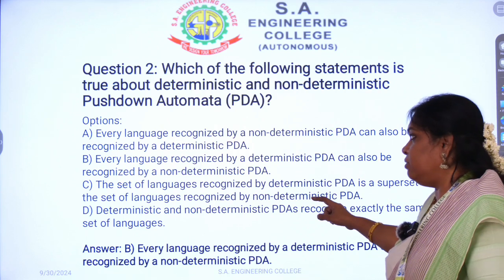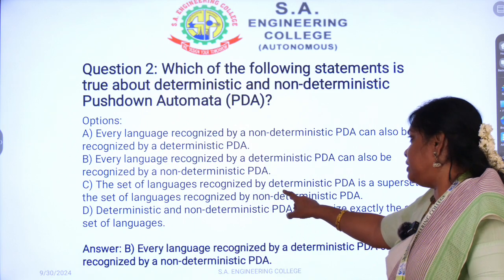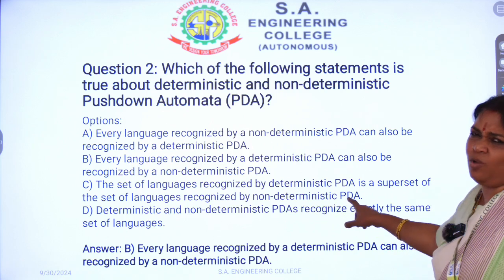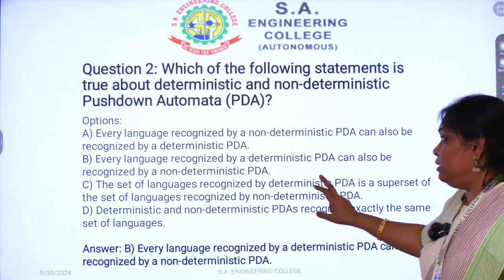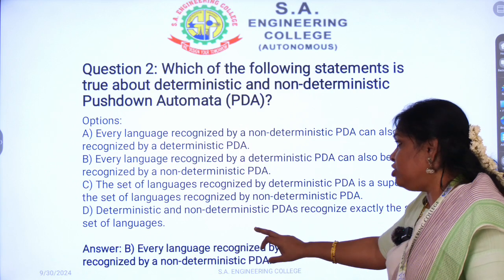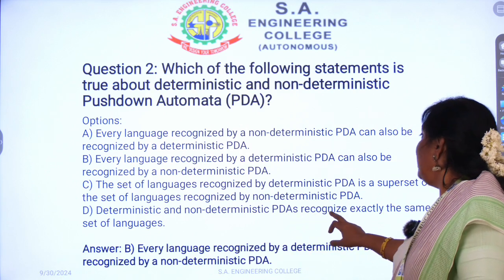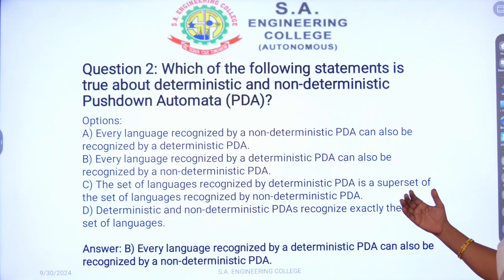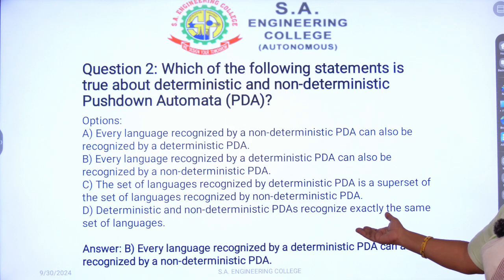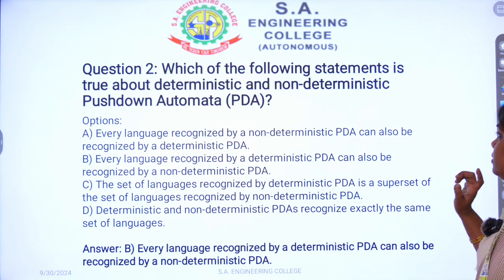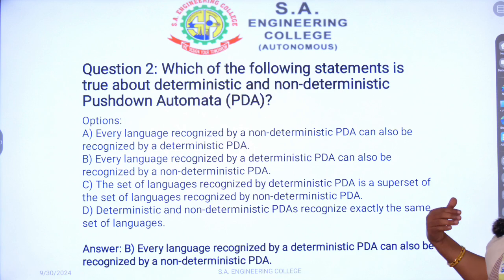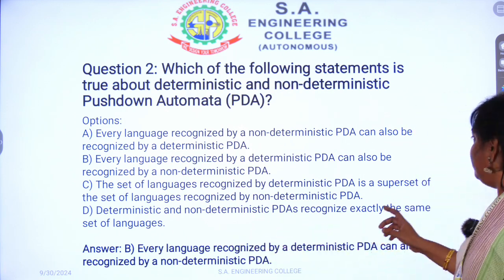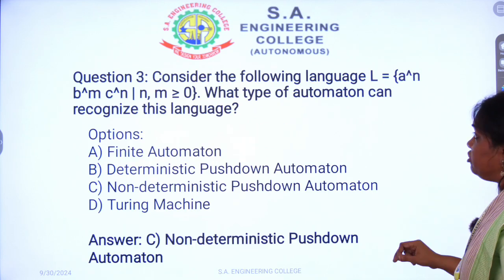Then come to the third one: the set of languages recognized by DPDA is a superset of NPDA. That is also not correct. Then go to the last one: deterministic and non-deterministic PDAs recognize exactly the same set of languages. So we know that, while reading the fourth one, this is also not correct. So the answer is, if you have a DPDA, obviously an NPDA is possible. Then move on to the next question.